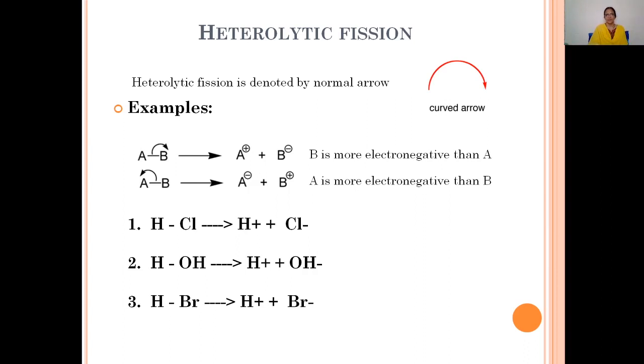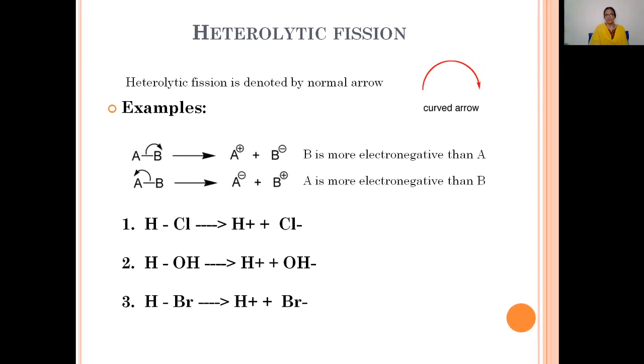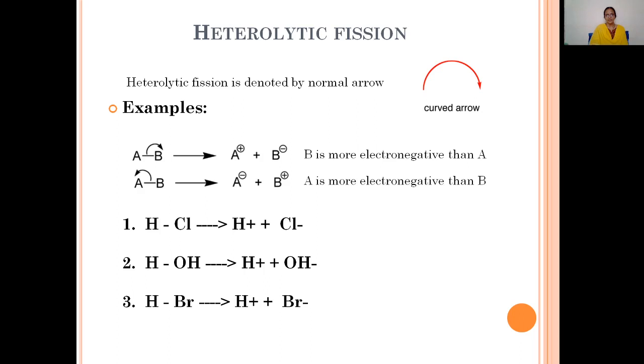This is a normal arrow, let me say. Now, let's take a general example of AB. Between A and B, there is a covalent bond, which is made up of two electrons, a single bond. We transfer both the electrons towards one atom. The other atom becomes a positively charged ion, and this atom with the pair of electrons becomes a negatively charged ion. Why is B becoming the negative ion and A the positive ion? Because B is more electronegative than A.